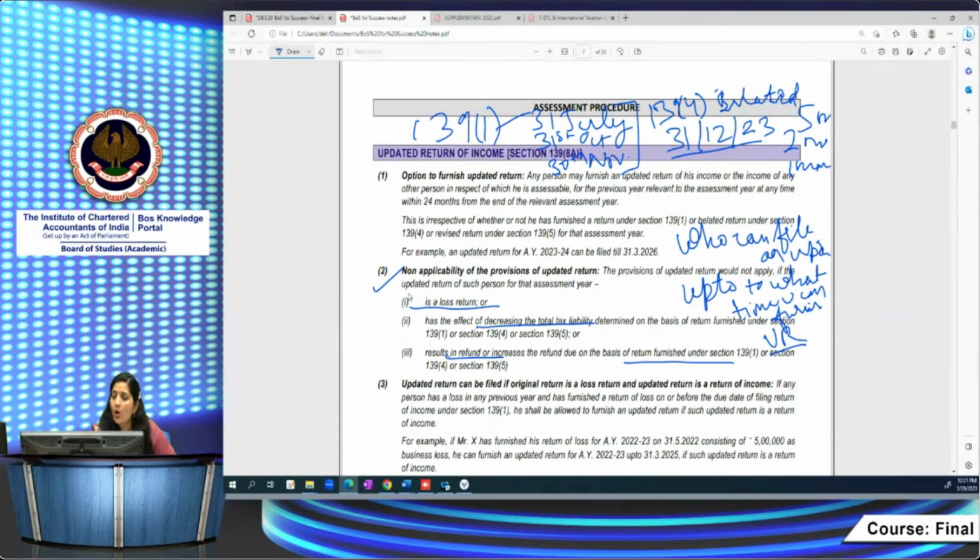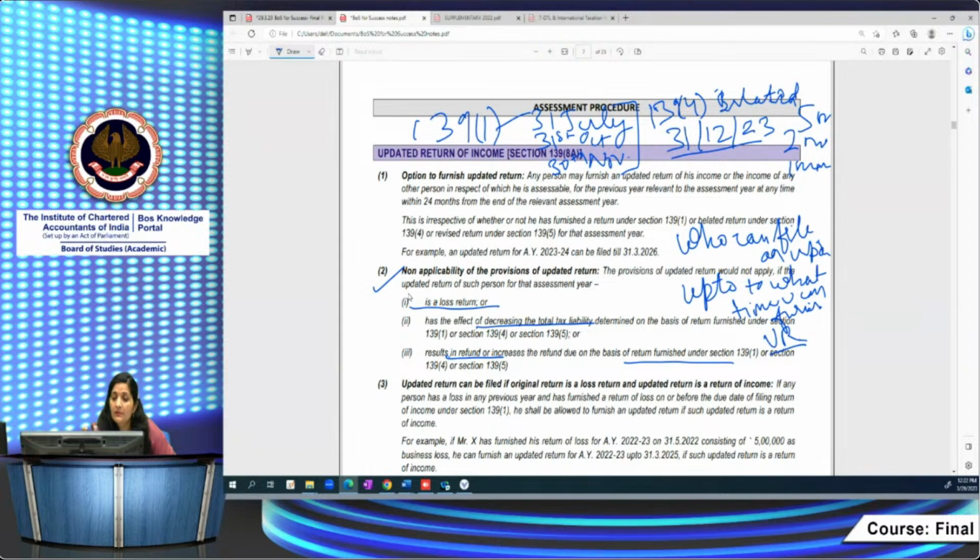So first, who can file an updated return? If you want to pay additional tax, if you have a tax liability, then you come and file your updated return and declare your income. It is a kind of voluntary disclosure scheme, right? So if you want to declare your income, instead of going into any kind of litigation, come and file your updated return.